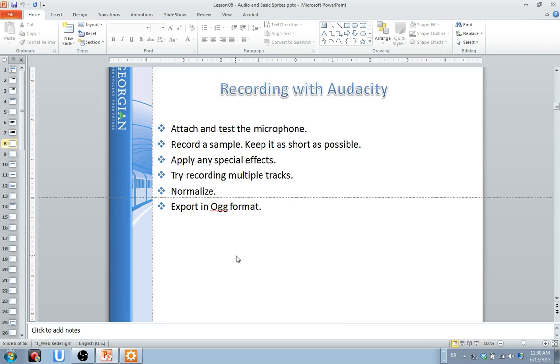Again, when it comes to Audacity, I would ask you to explore it. You can do a lot of stuff, like you can record your own tracks. You can try recording multiple tracks. You can layer your recordings, your sounds, so that they sound unique. And I'll leave that for you to check out on your own.